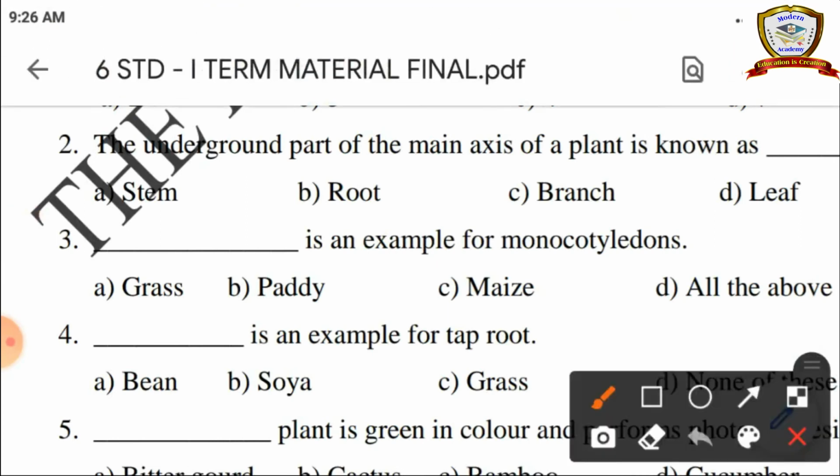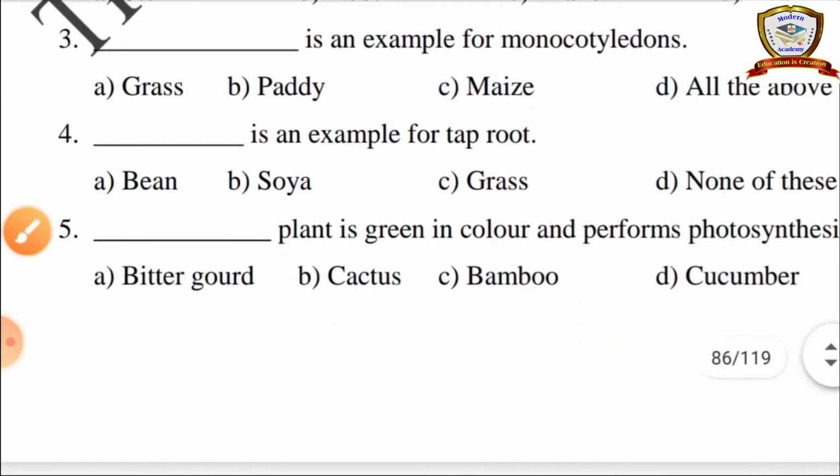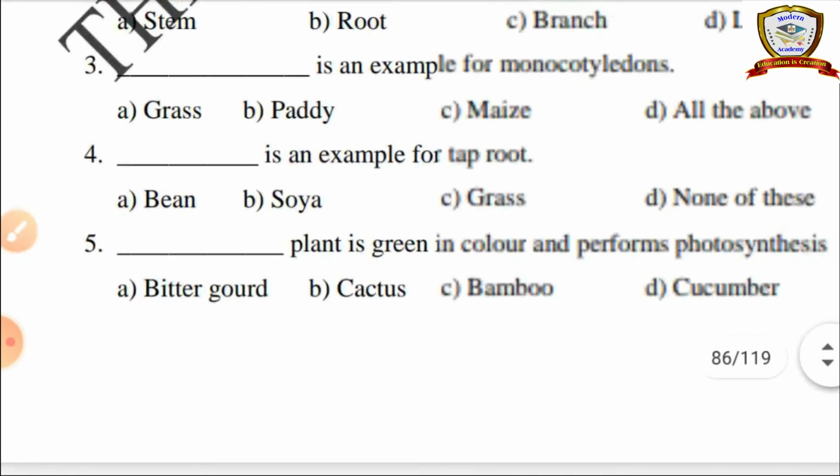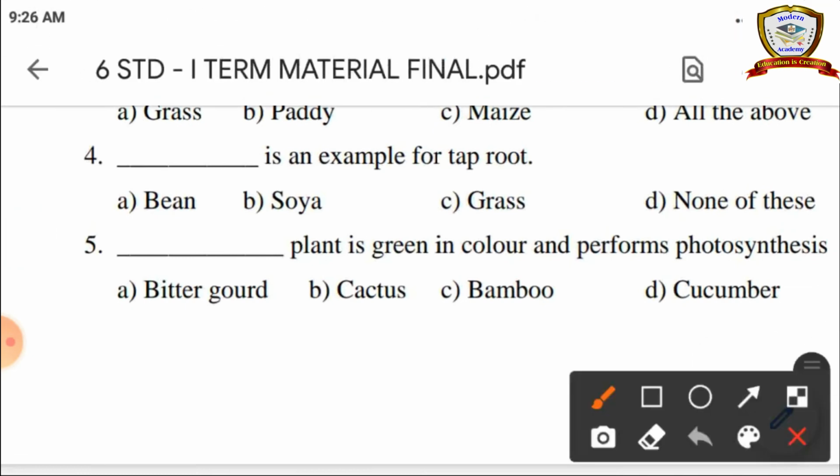The dash is an example for monocotyledons: grass, paddy, maize, all the above. Dash is an example for taproot: bean, soya, grass, none of these. Dash plant is green in color and performs photosynthesis: bitter gourd, cactus, bamboo, cucumber.